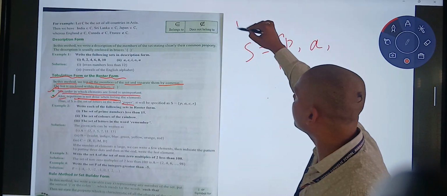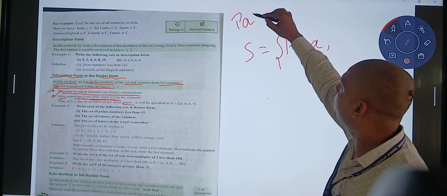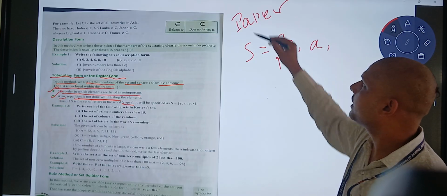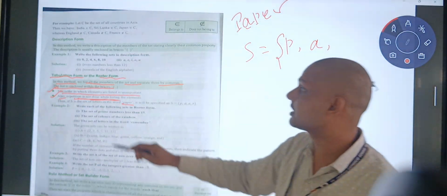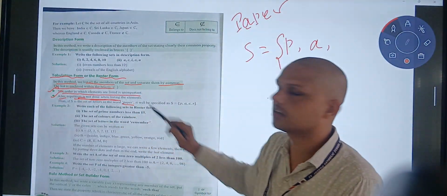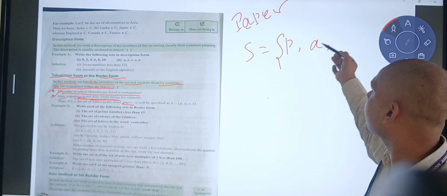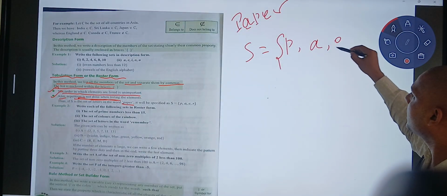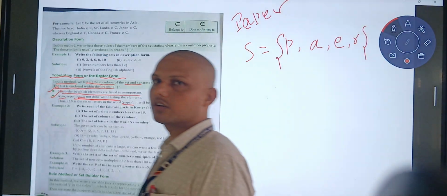What is the spelling of paper? P-A-P-E-R. We have written first p, then a. Again p is coming, but what is the second point? Repetition is not done while listing the elements, so we will not write p again. We will write e, then r. This is the tabular form or roster form.